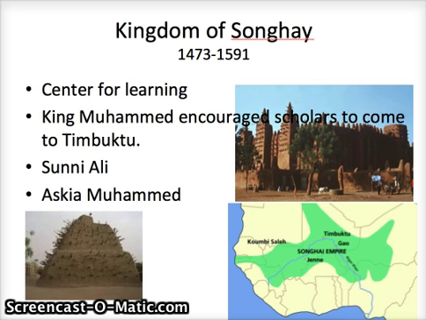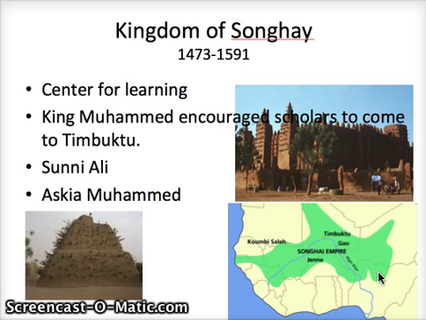because after Askia Muhammad died, it was leaders who were not as strong as him who took over. What you'll find repeatedly over world history is that if a strong leader is succeeded by weak leaders, the kingdom's going to decline because weak leaders can't control a large territory. And as you see, Songhay was a very large territory at this point. So that's it for the 3 West African kingdoms that were really strong in African history.